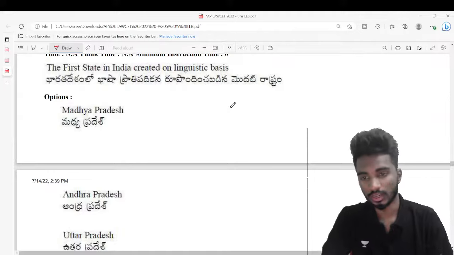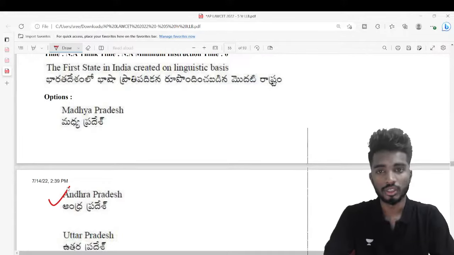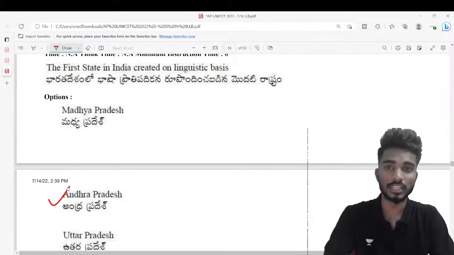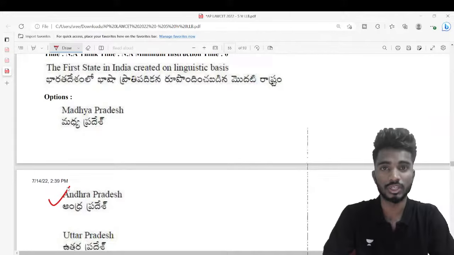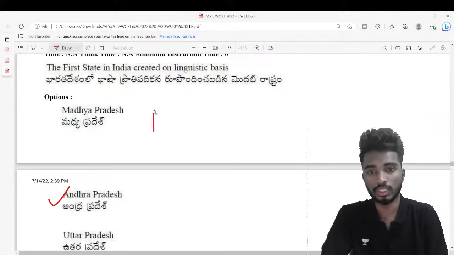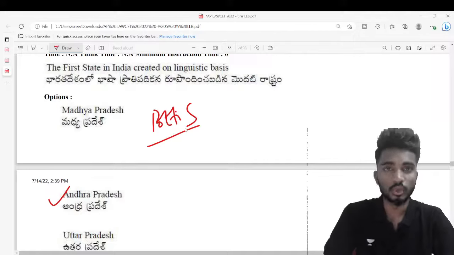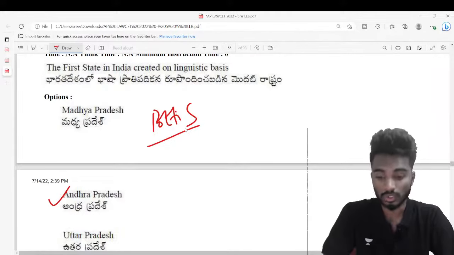Very good Nayak, excellent. So the answer is Andhra Pradesh. Initially when the debate was going on in India, whether we should create states on a linguistic basis or on administrative convenience, there was a person known as Potti Sriramulu. Potti was doing a hunger strike, like a fast until death, and I think he died also, right?